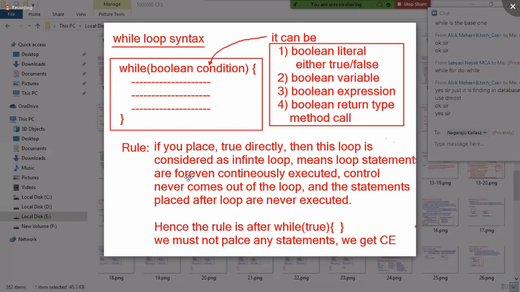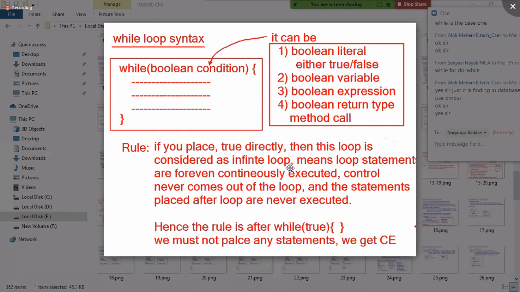It means the loop statements are executed forever, continuously. Control never comes out of the loop, and the statements placed after the loop are never executed. Hence, the rule is: after while true, we must not place any statements, or we will get a compile time error. There is an interesting point, we will discuss that.